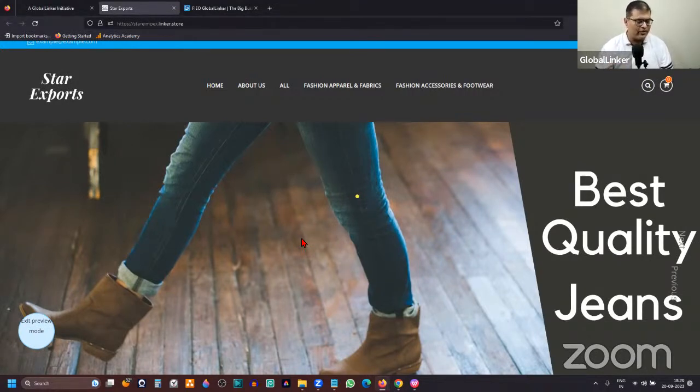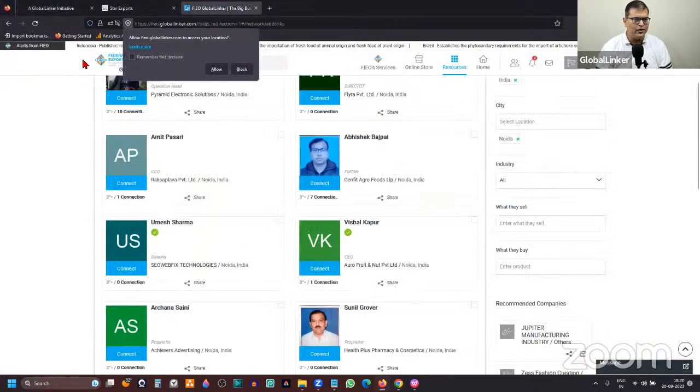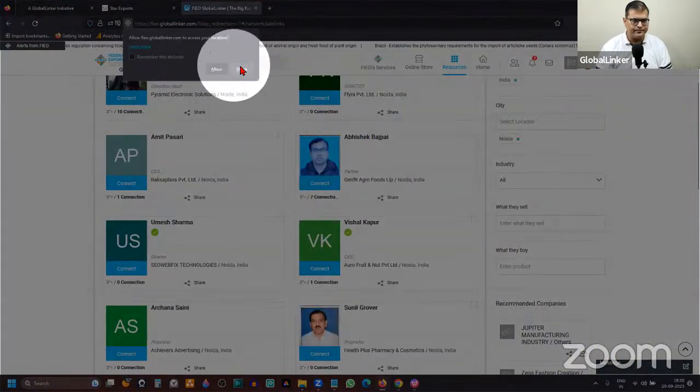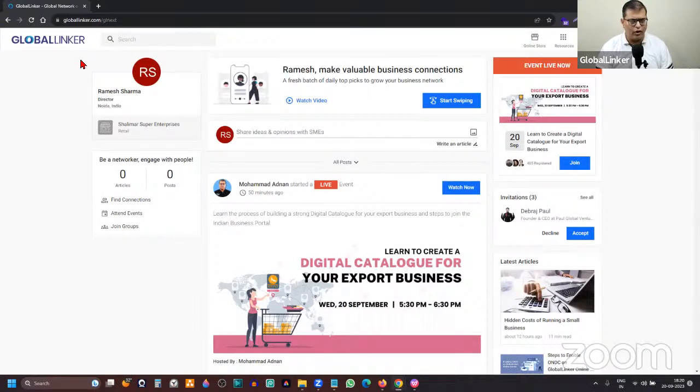All right. So that was how you can create a digital catalog, how you can create an online store, and you can start showcasing products on Indian Business Portal. Now, let me very quickly explain the process for the users who have already signed up using our various partnerships. So this is where you are not seeing FIEO GlobalLinker, whereas the other account that I was showing you, this is FIEO GlobalLinker. Here you can see it is FIEO GlobalLinker. This is normal GlobalLinker, and there are various other partnerships as well.